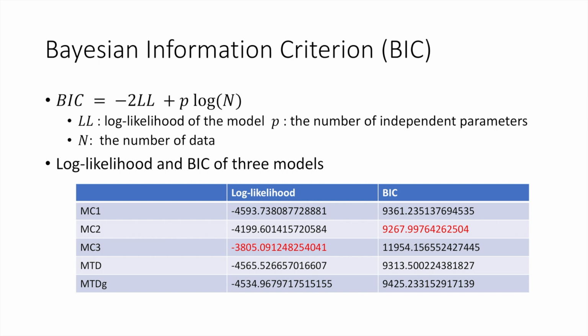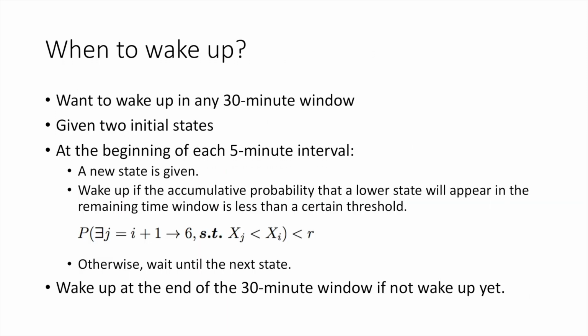From the table with the log likelihood and the peak of the models, we can see that even though the third-order Markov chain achieves the smallest absolute value of log likelihood, the second-order Markov chain has the lowest peak value. It is because the number of parameters in the third-order Markov chain is too large, so the peak value increases a lot. Hence, in the following prediction procedure, we will use the second-order Markov chain model since it has the best goodness of fit. So far, we have finished discussing different models.